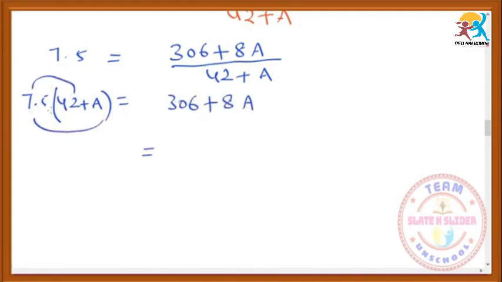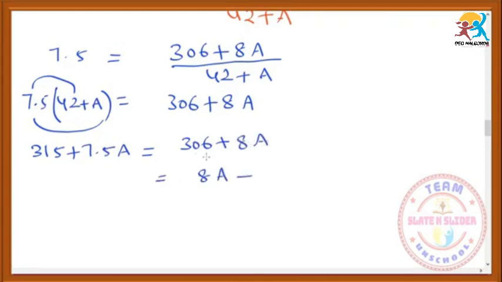Multiply these two, 7.5 into 42, just multiply, we get 315 plus 7.5a is equal to 306 plus 8a, and bring all the a's together, plus 7.5a comes to right side, it will be minus 7.5, 315 minus 306, so 8a. Here 8a means it is 8.0a and this is 7.5a.